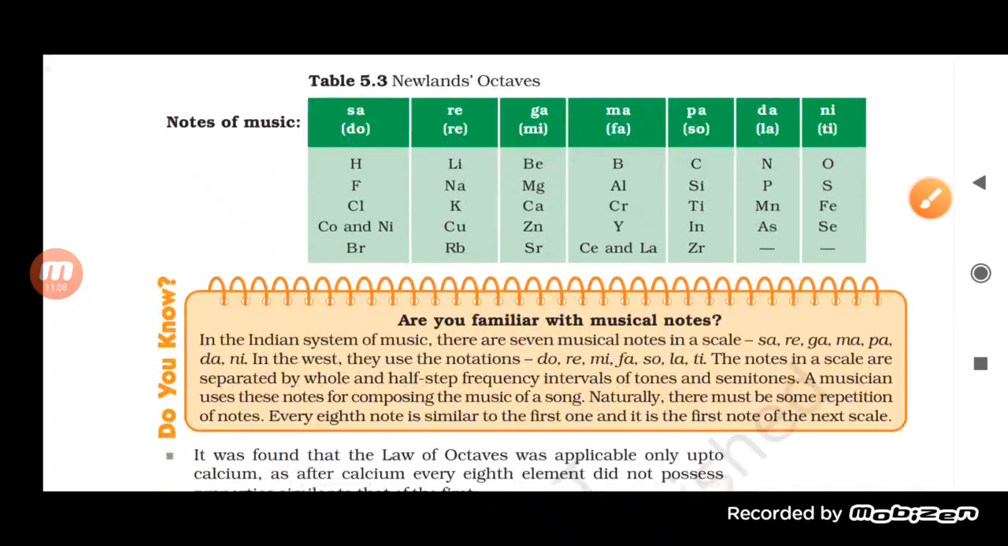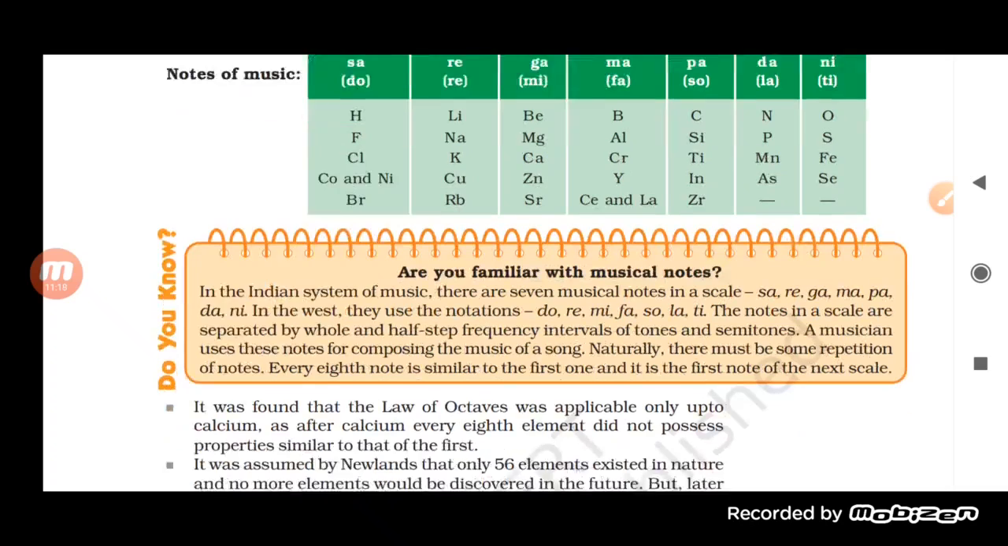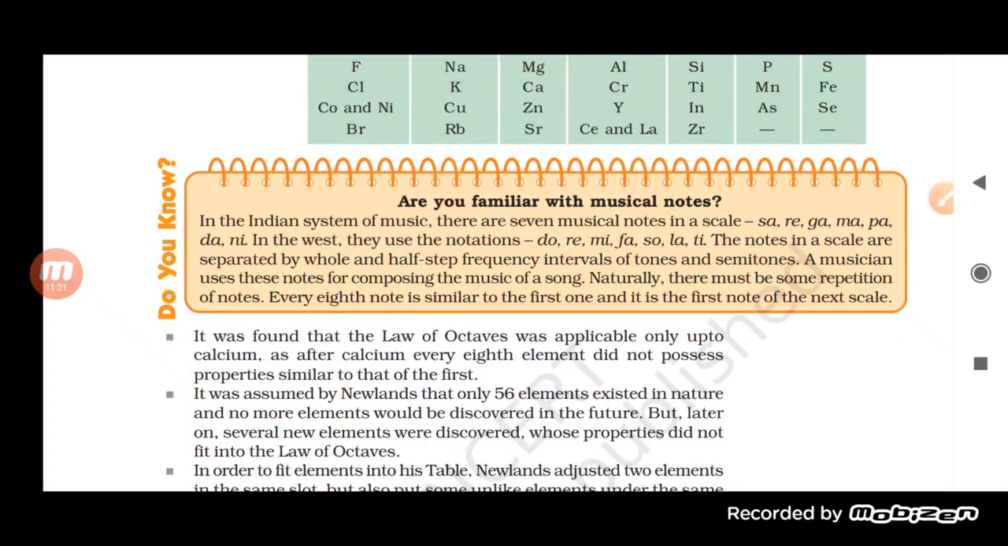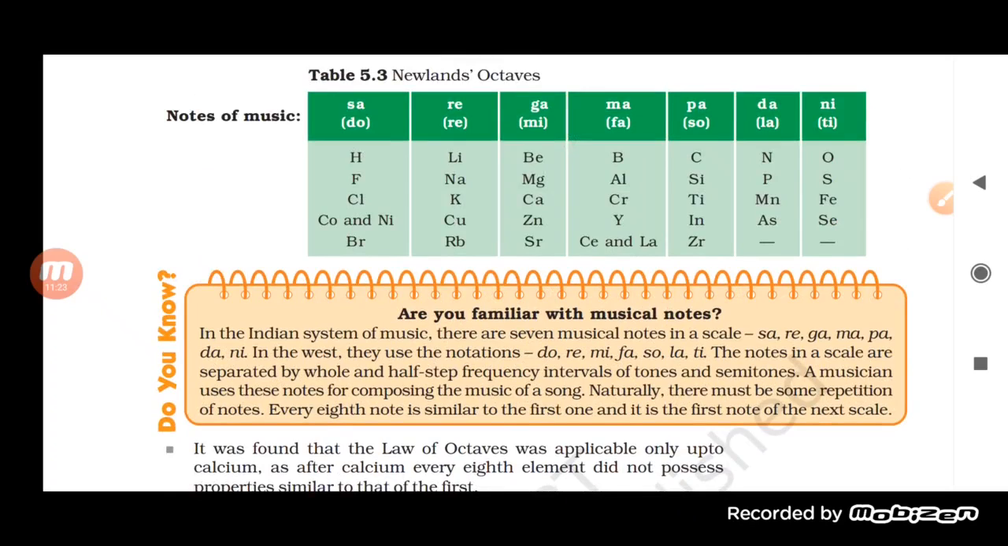So these are some of the limitations of Newland's law. The first one: Newland's law is applicable only up to calcium. After calcium, it is not applicable at all. The next limitation: in the future it was found that some elements were not able to fit into it according to their properties.